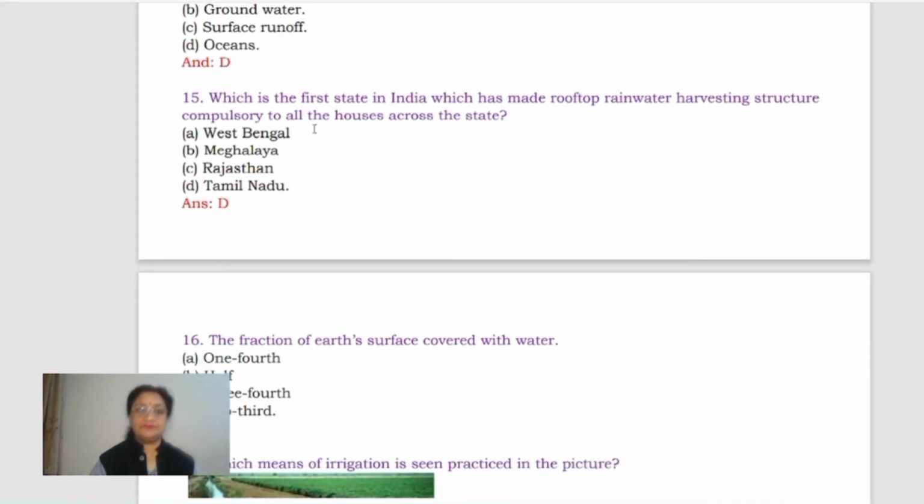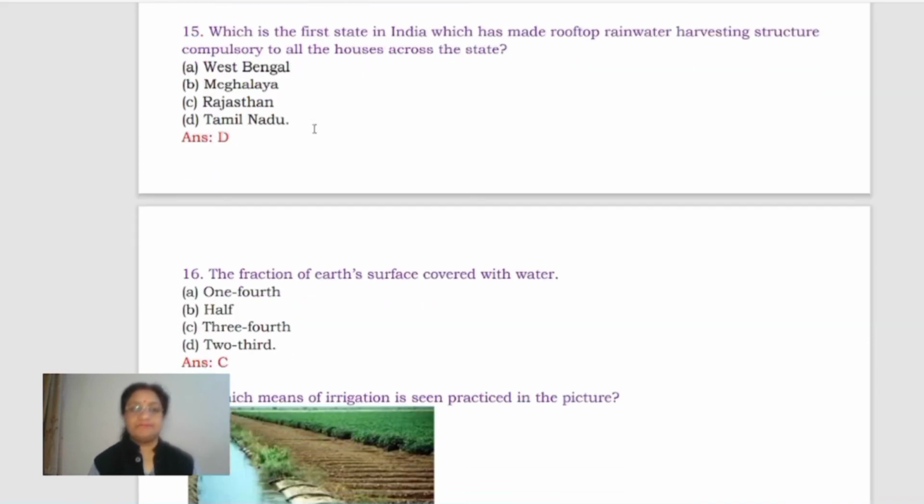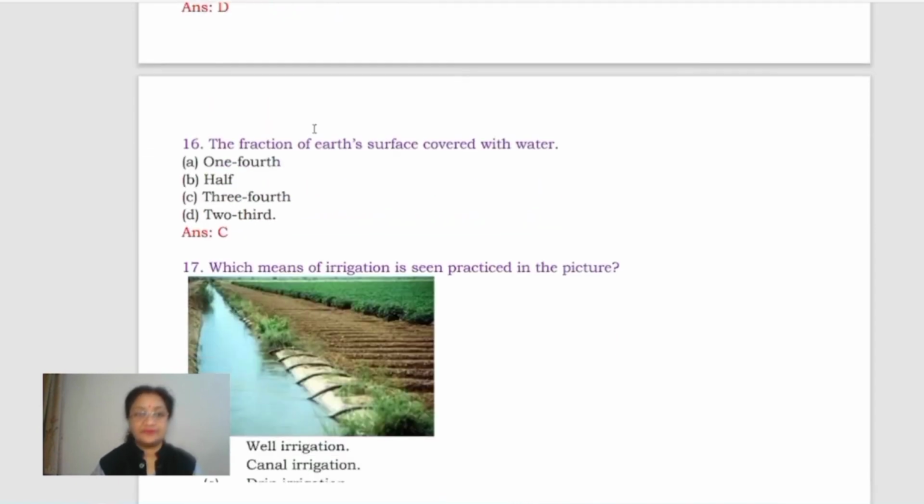Now come to the next, which is the first state in India which has made rooftop rainwater harvesting structure compulsory to all the houses across the state. Yes, it is known for Tamil Nadu. Okay, West Bengal, Meghalaya, Rajasthan, Tamil Nadu. Tamil Nadu is the state where it has been made compulsory.